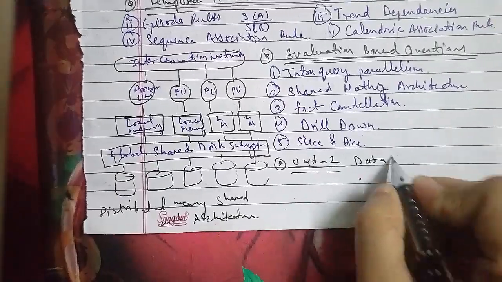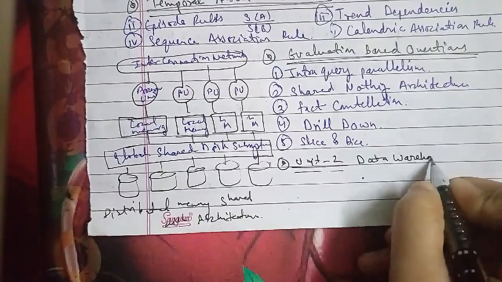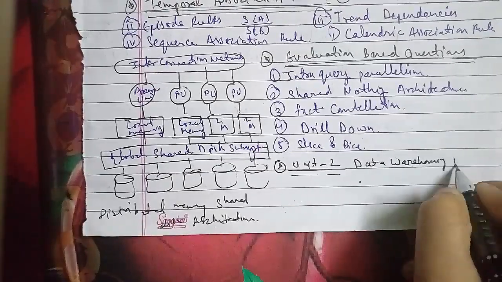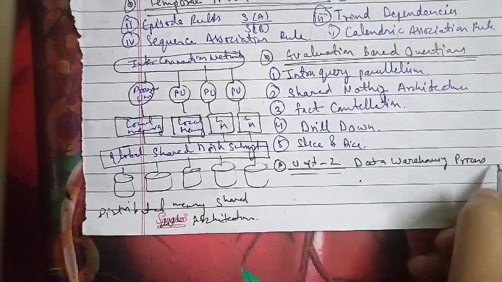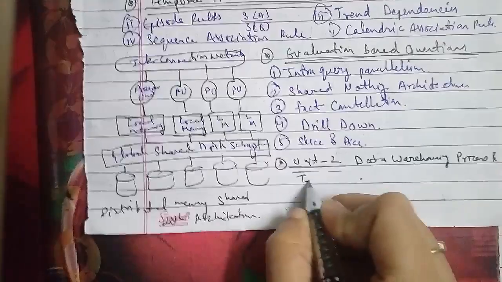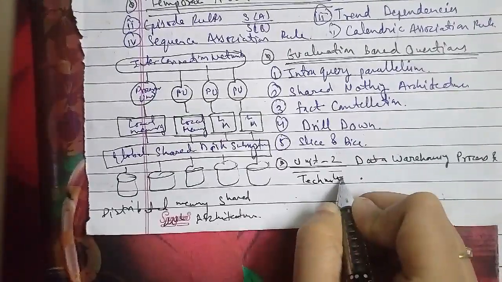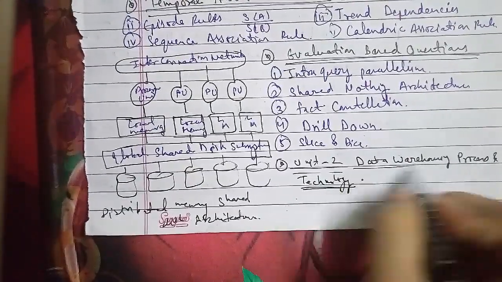The first is the preliminary data warehouse rollout plan. The second is the preliminary data warehouse architecture. The third is the shortlisted data warehouse environment and tools.